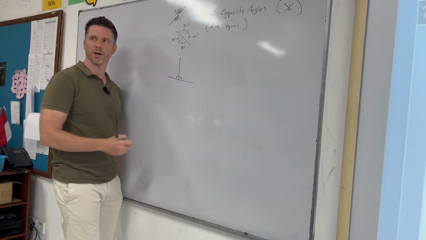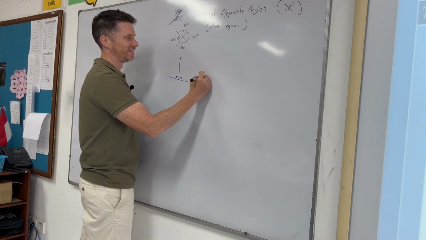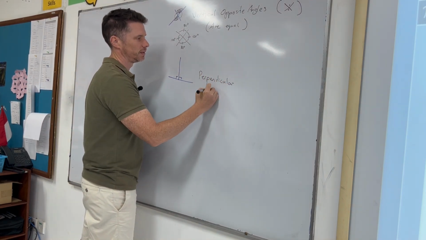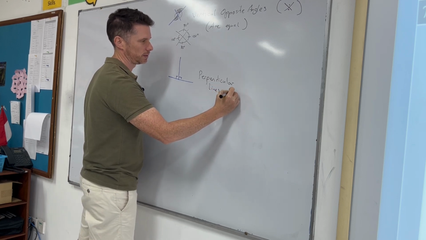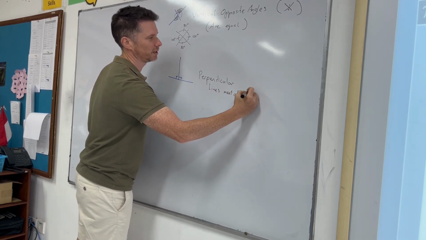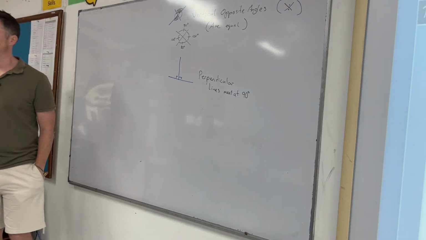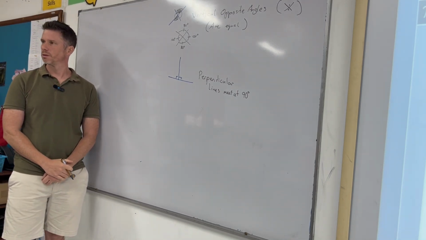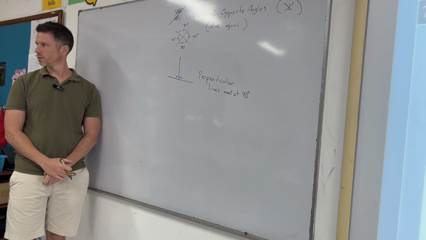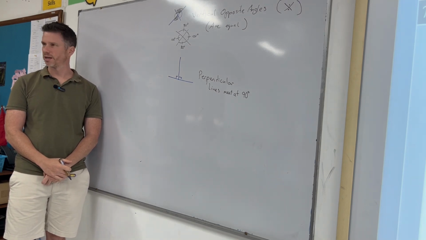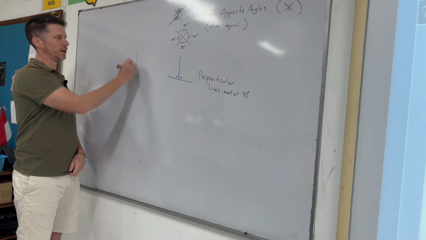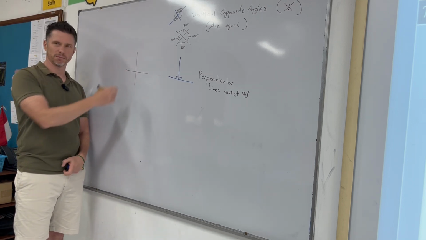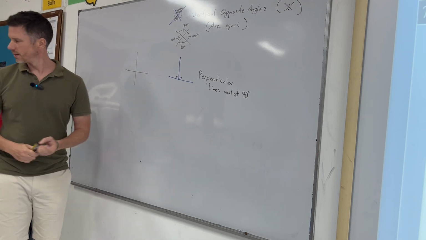Perpendicular. So perpendicular lines meet perfectly at 90 degrees. That's like if you have a plus sign, they are perpendicular lines, they meet perfectly at 90 degrees.